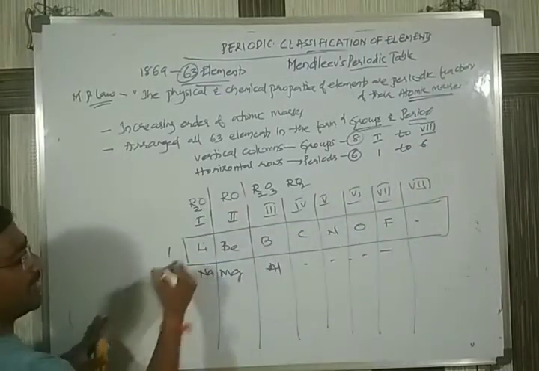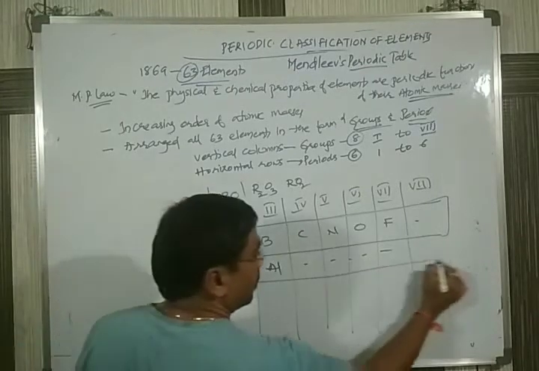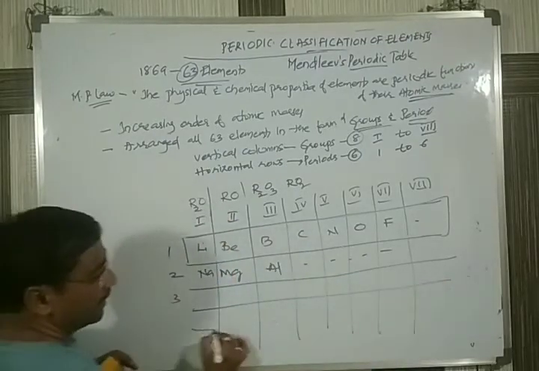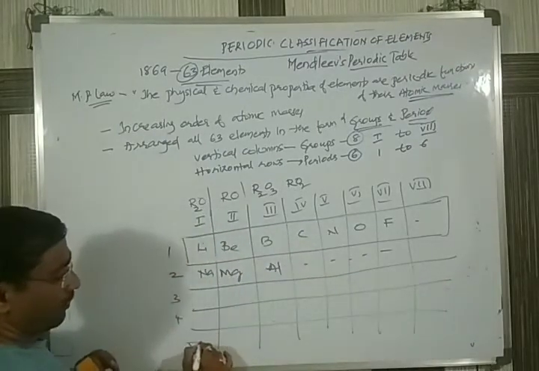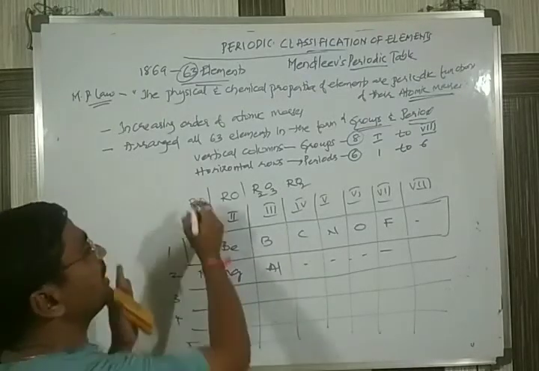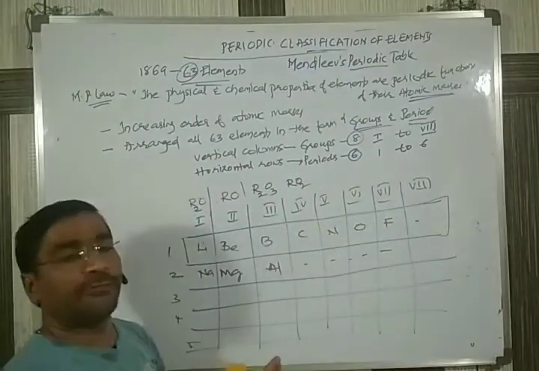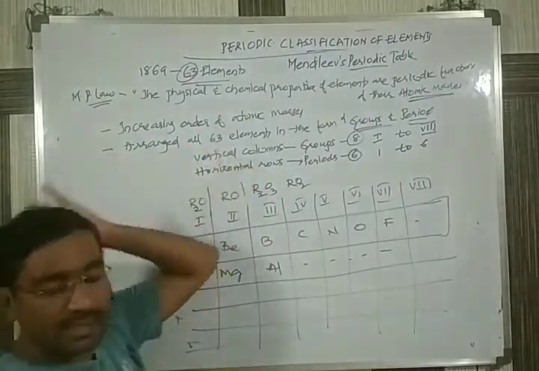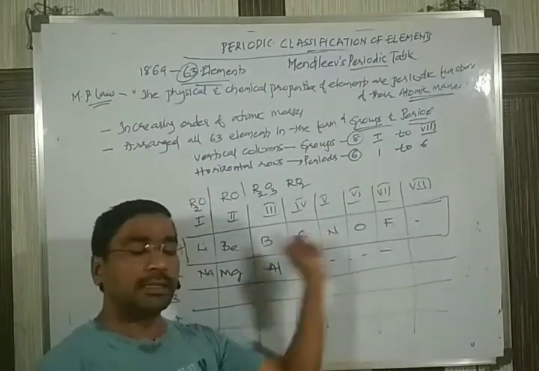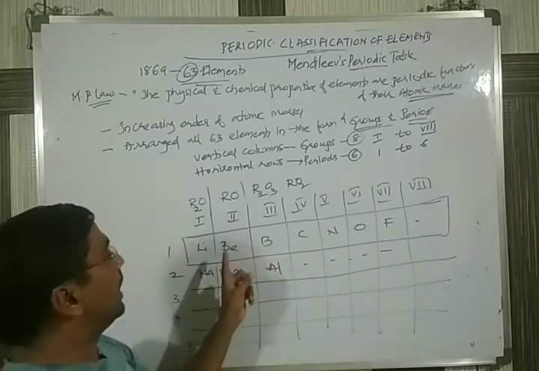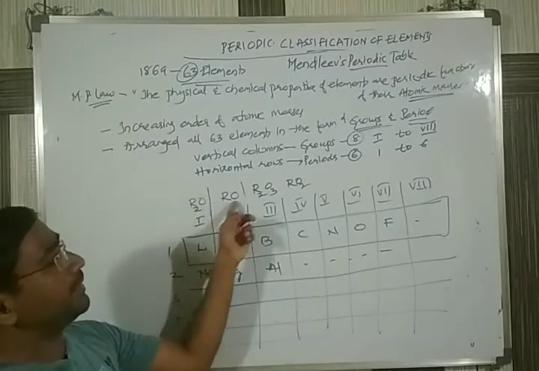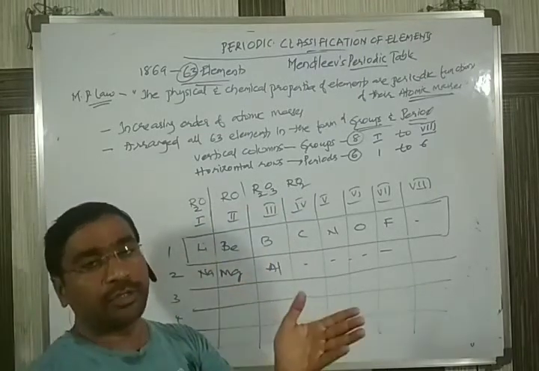If you say this is 1, down there is one more row, he has given 2, one more row is called 3, one more row is 4, 5, 6, like this he has been arranging. So when you see the table, it comes in a good tabular form. That's why I say all 63 elements are arranged in the form of groups and periods. All the elements are arranged in increasing order of atomic masses, and according to their reactivity with oxygen and also with hydrogen.